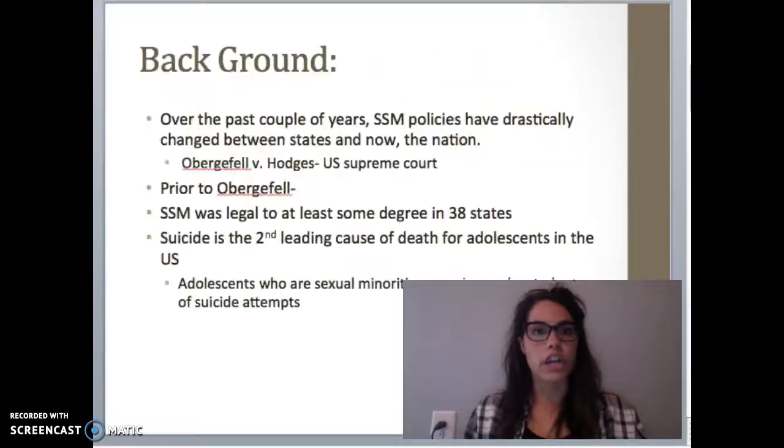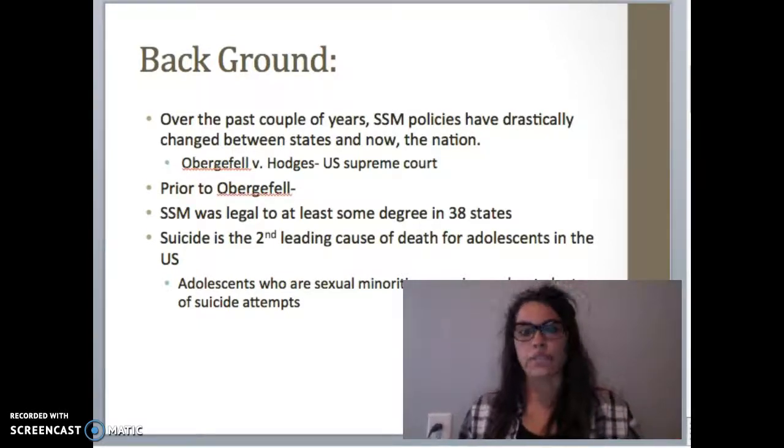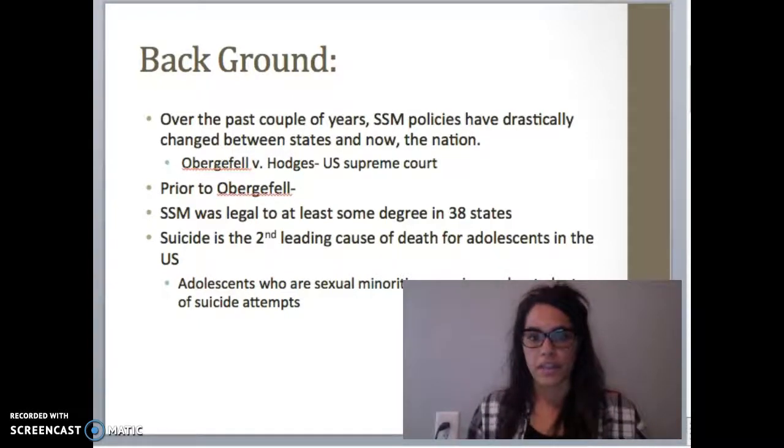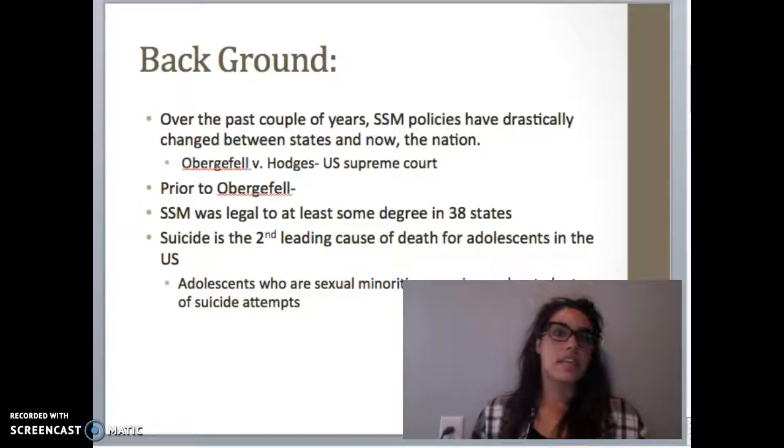So a little background: we all know over the past couple of years, same-sex marriage policies have drastically changed between states and now the nation. There were four Supreme Court cases heard at the same time that revolved around same-sex marriage, and the findings in these cases are what legalized same-sex marriage for the United States in 2015. But prior to these cases, same-sex marriage policies were in 38 states.